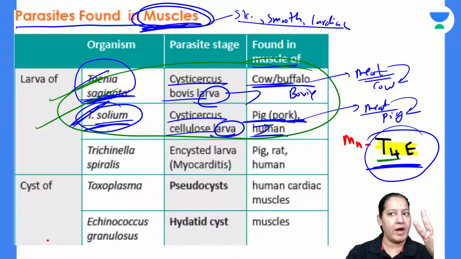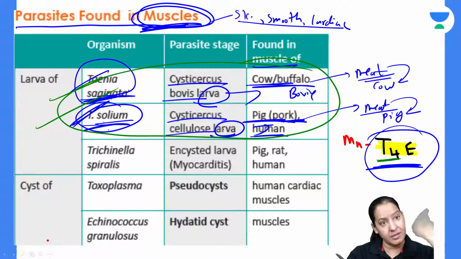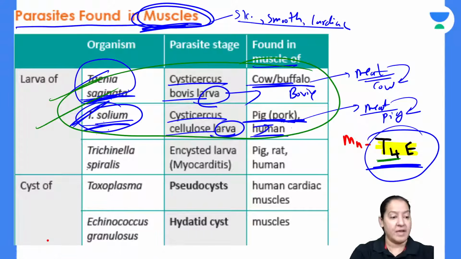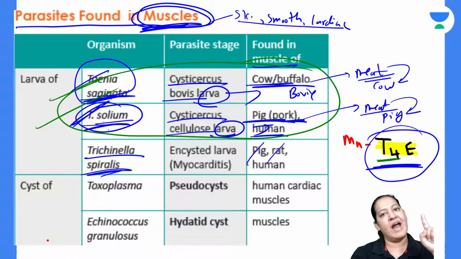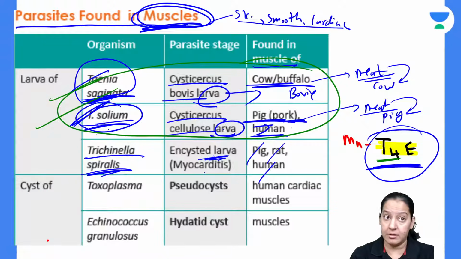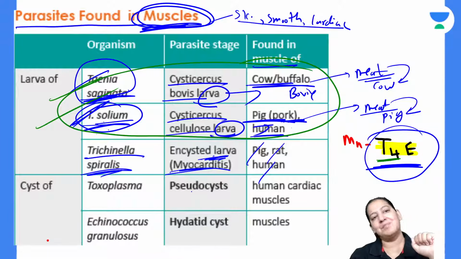So 2T तो हो गए. Out of the 4T we are done with 2T, the 2 Taenias, Taenia solium and saginata. Another 2T. The third T is Trichinella spiralis. It occurs in pig, rat, human. किसी में भी हो सकता है. And again the larva, right? Usually it occurs in heart muscle, so it causes myocarditis. So in the heart muscle it remains, right?